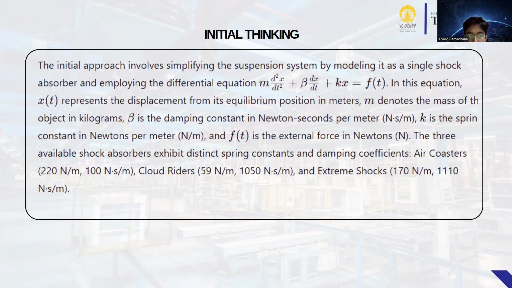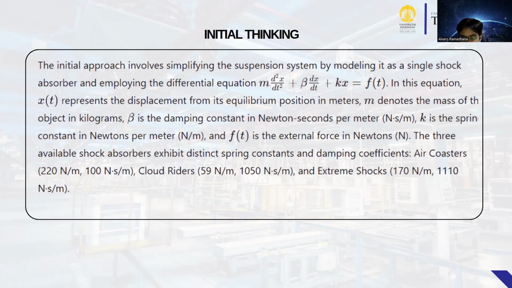In this equation, x(t) represents the displacement from its equilibrium position in meters, m the mass of the object in kilograms, b is the damping constant in Newton second per meter, k is the spring constant in Newton per meter, and f(t) is the external force in Newton.